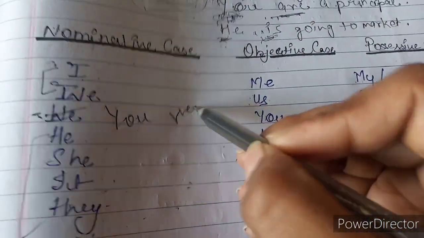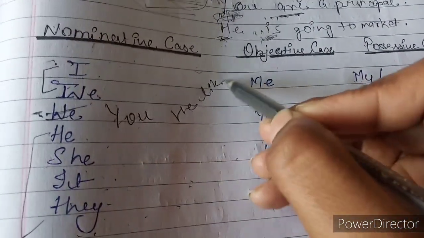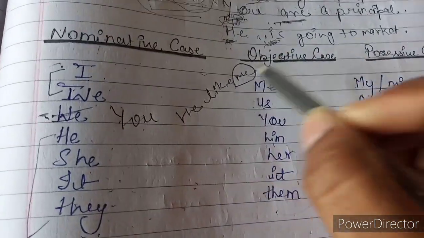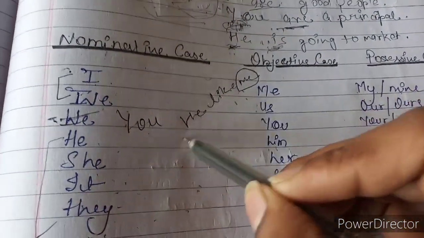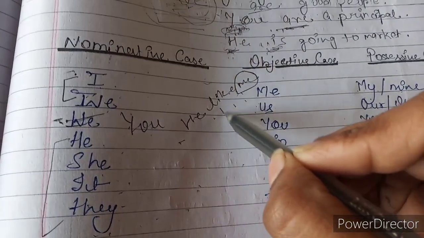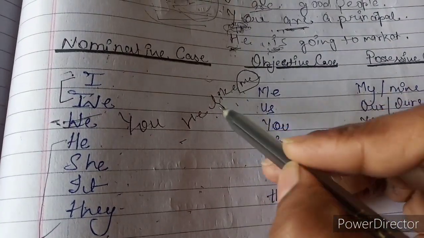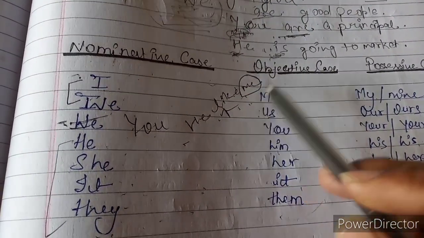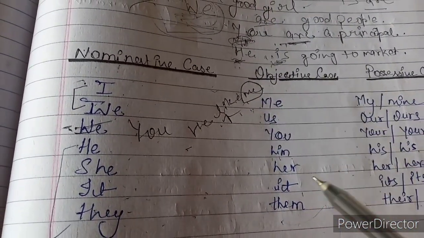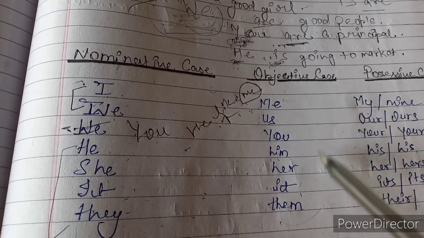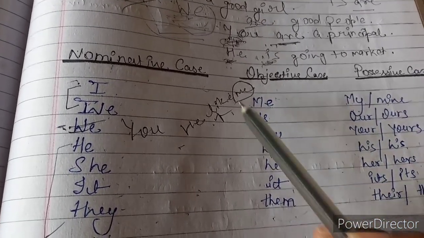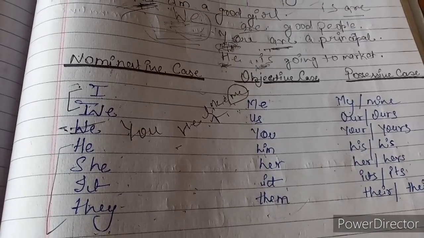When we say he likes me, this word me is used as the object of the verb. This is the verb of the sentence. So me is here working as the object of the sentence. In this way, all these objective case pronouns are used as the object.